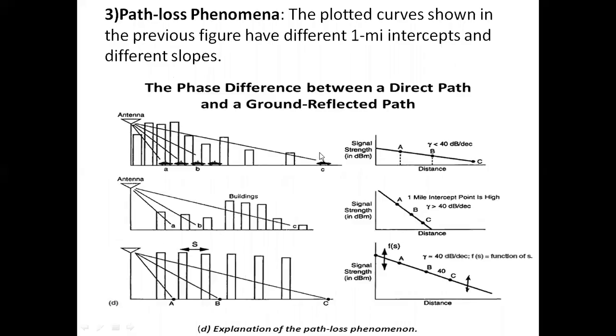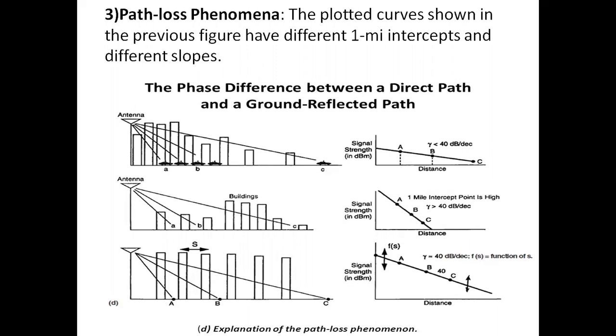So the path loss phenomenon is nothing but the path loss curve. How can we draw this curve? The plotted curves shown in this figure have different 1 mile intercepts at different points. So we know at every 1 mile intercept we are using data points. By the use of those data points, we can draw the path loss curve.